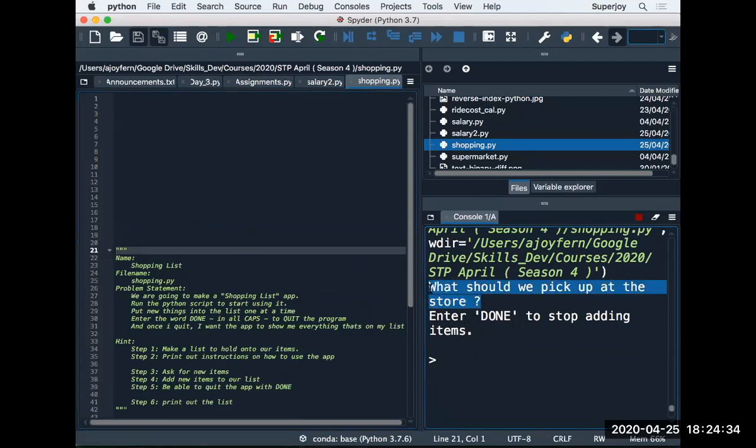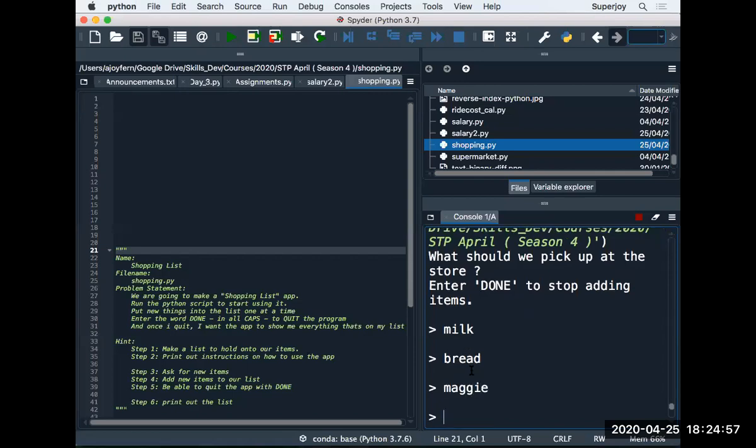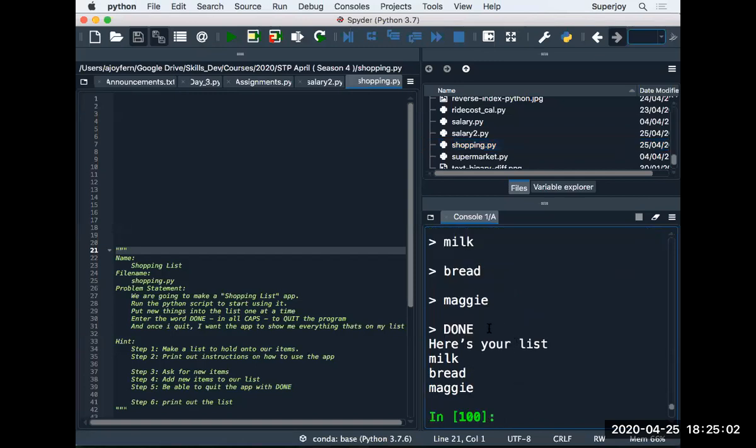What should we pick up at the store? So we have to give the names. And finally, once our list is exhausted and we are done, we have to enter done. So let's say I have to buy milk. Again, it is asking me. This time let's say bread, or let's say this time Maggie. Okay, and now I'm done. So what do I have to write? Done. And when I say done, the loop is finished and it prints my list. One important point here is you don't need to put the done in the list.